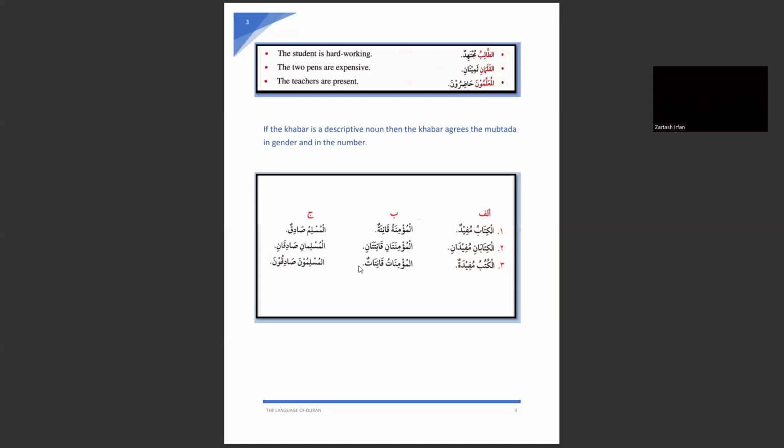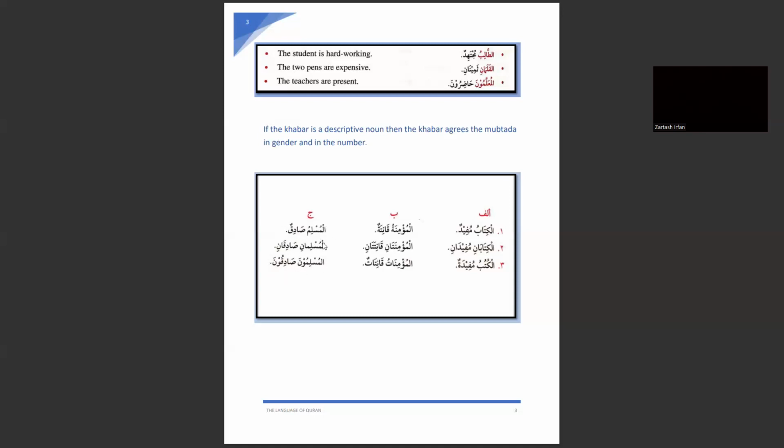Again, look here, the last one. Here, this ghair akil word was used, al kitabu. Here, see jama muzakkar salim. Here al akil example is given: al muslimu sadiqun, al muslimani sadiqani, al muslimuna sadiquna.